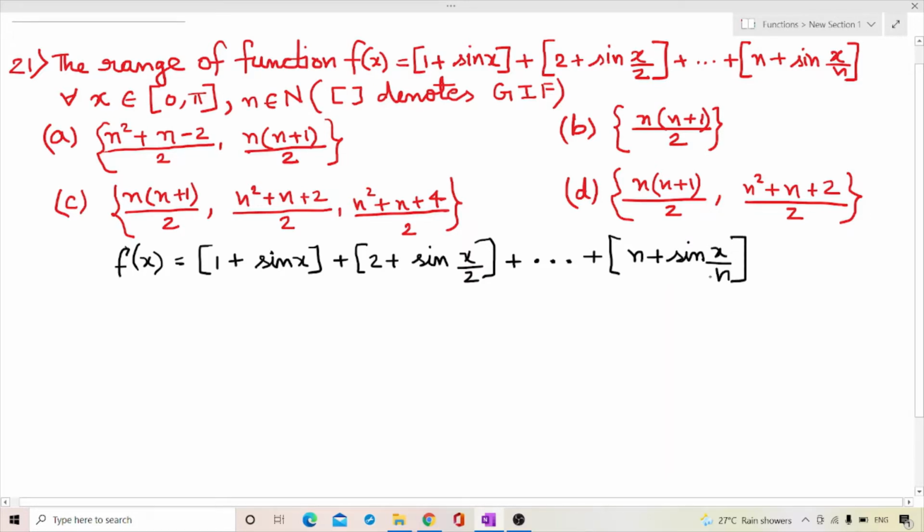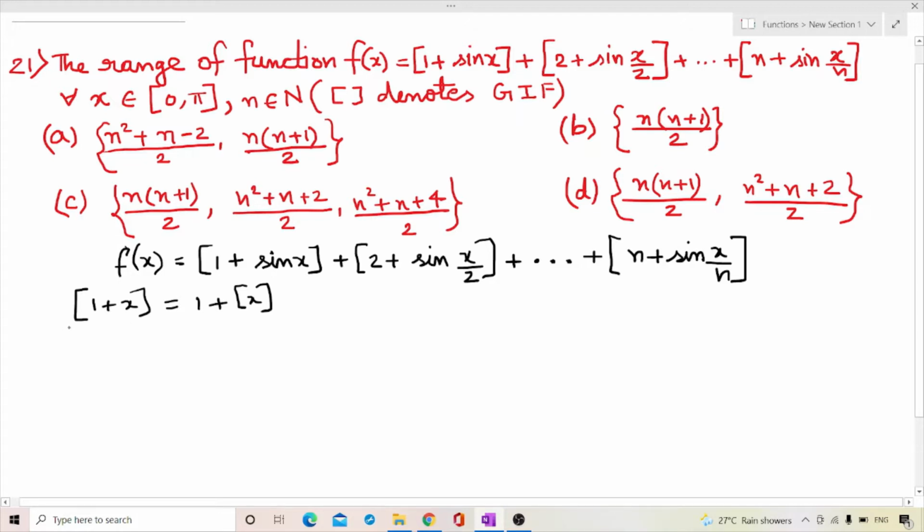Now we know this property: if there is an integer within a greatest integer function, for example [1 + x], it can be written as 1 + [x], because 1 is an integer.